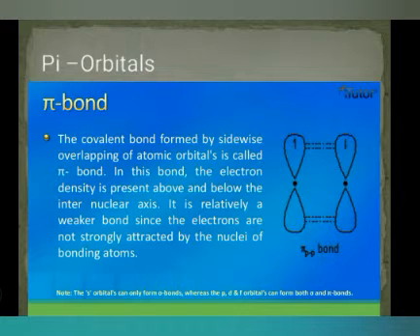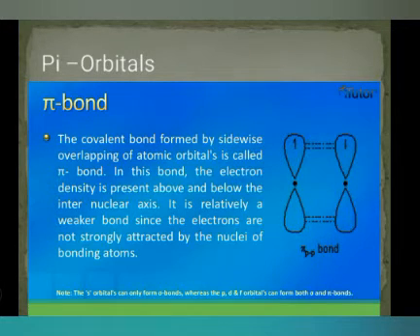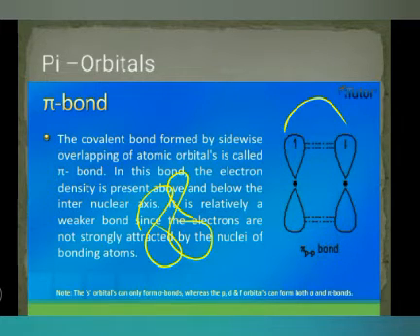Now we will talk about the pi bond. The covalent bond formed by sidewise overlapping of atomic orbitals is called a pi bond. In the pi bond, electron density is present above and below the axis, and it is a relatively weaker bond because the electron density is divided, so it is not strongly attracted by the nuclei. P overlaps with P, so at a time two places are overlapping.